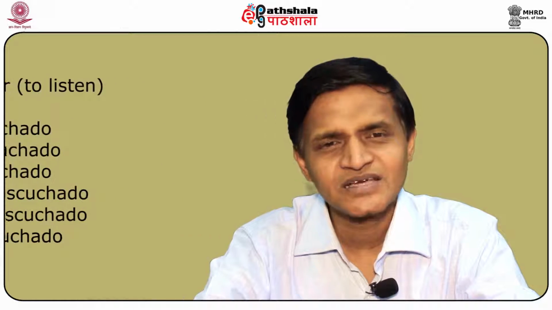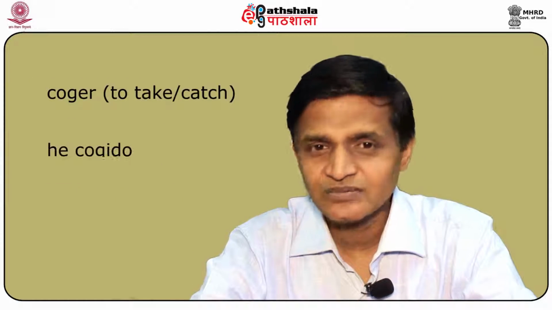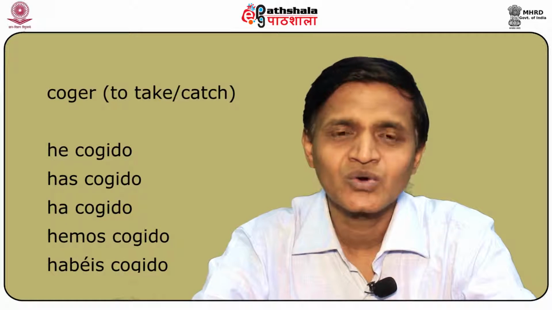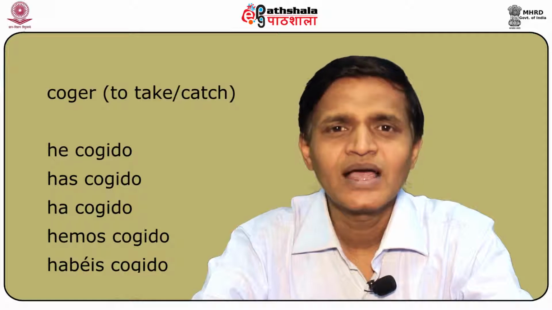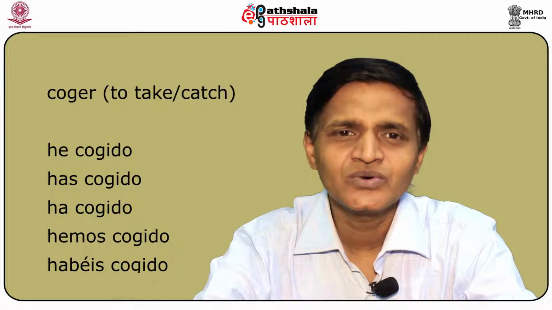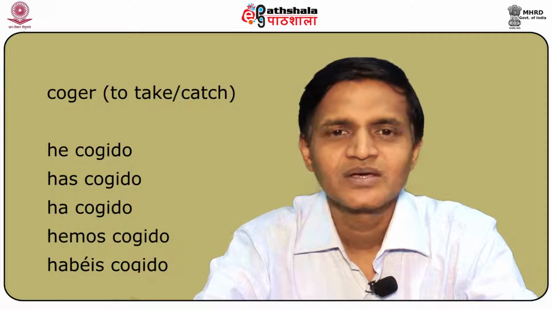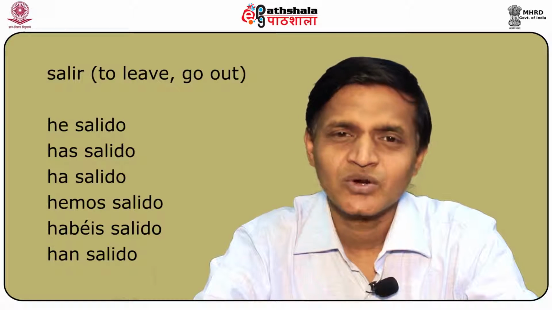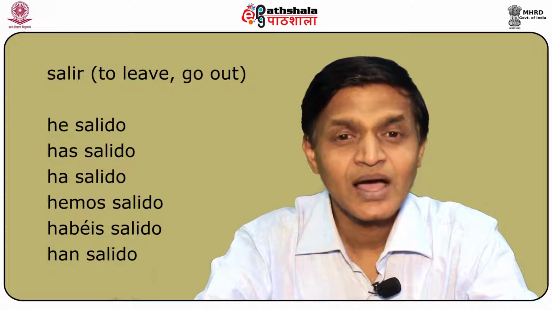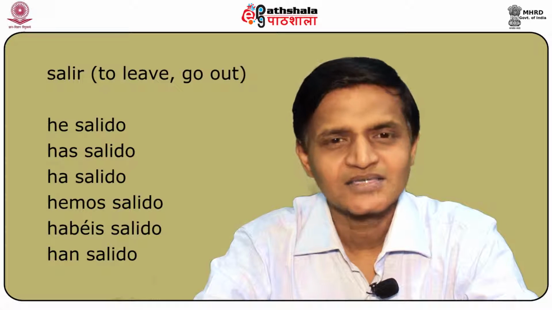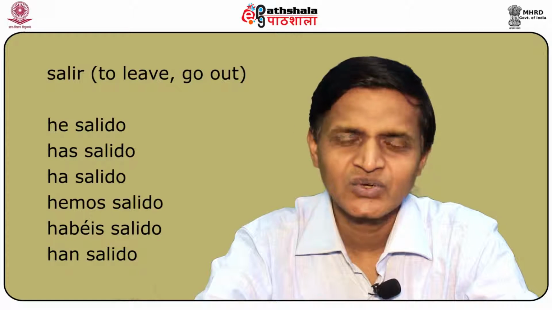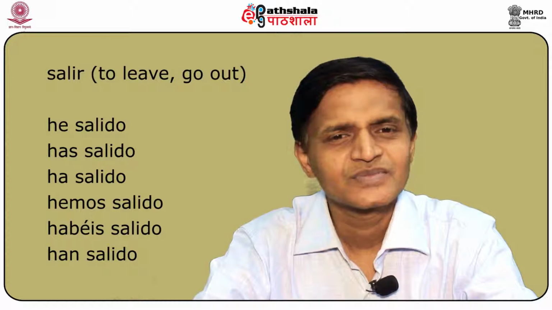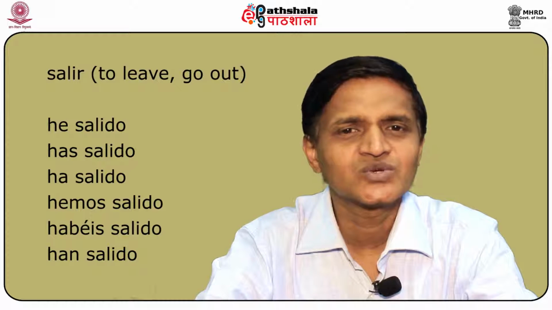Let us pick up the second verb, which is coger. In the same way we use he cogido, has cogido, ha cogido, hemos cogido, habéis cogido, and han cogido. The last verb that we would like to do over here is salir. So the conjugation would be he salido, has salido, ha salido, hemos salido, habéis salido, and han salido. So it is very easy once we get to know the rules.